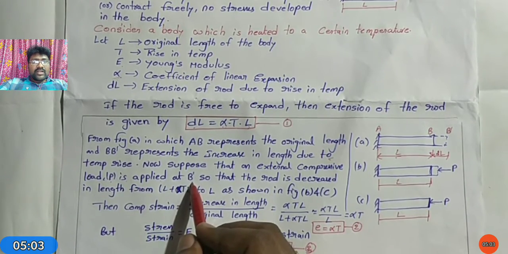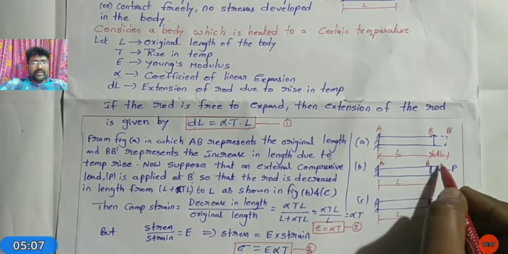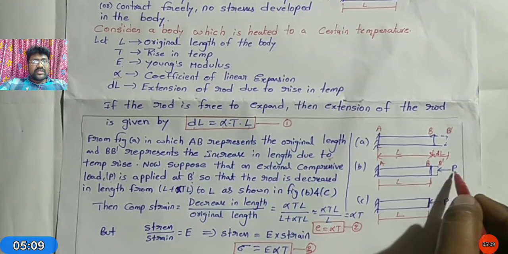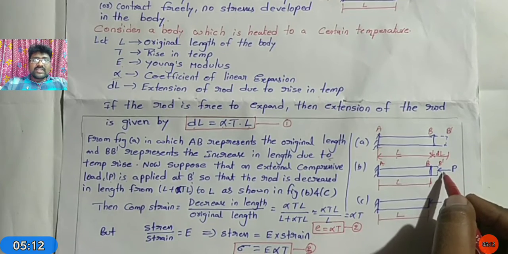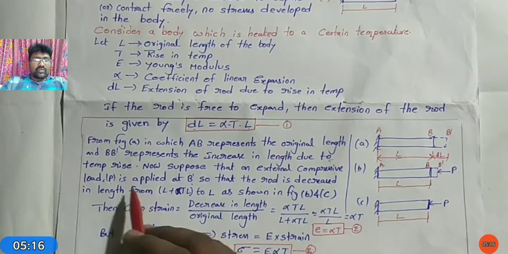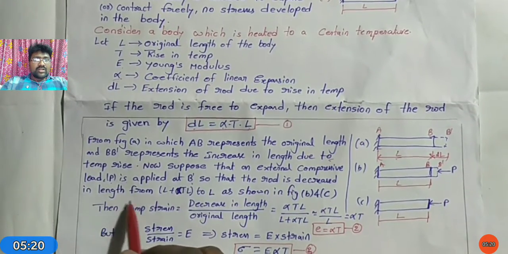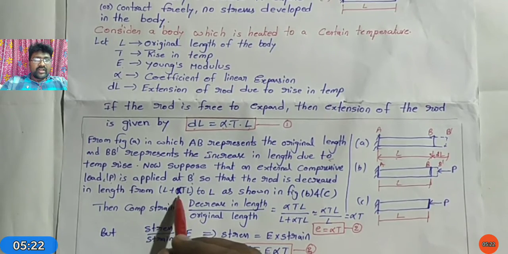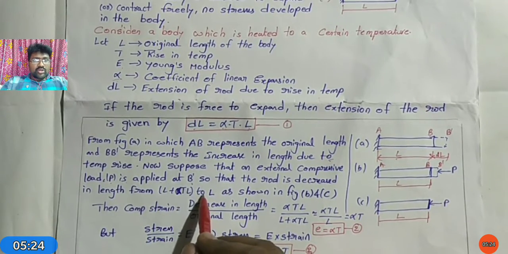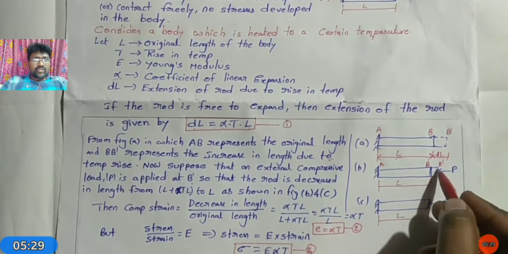What happened? The expansion is prevented. Due to that prevention, some force is applied on the material. That force is known as compressive force. The length L plus alpha TL is decreased to L, as shown in figures B and C, due to the prevention.